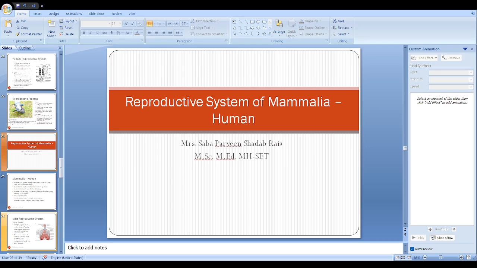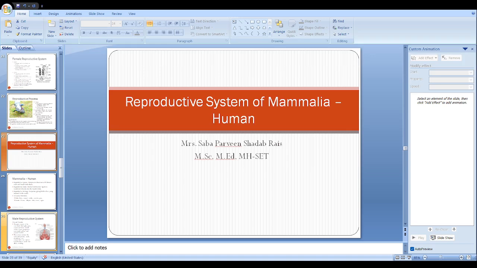So that's why the testes are descended into a skin bag, that is called the scrotum, and the scrotum is divided from inside with special muscles, that is called the dartos muscle, that allows the wrinkling of the scrotum.